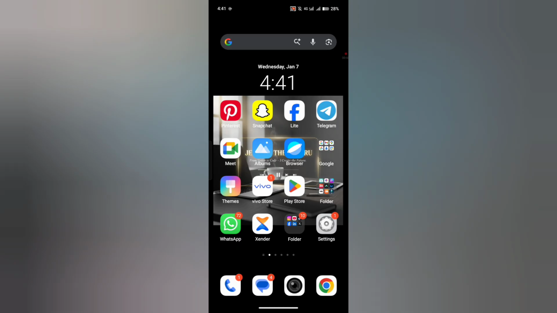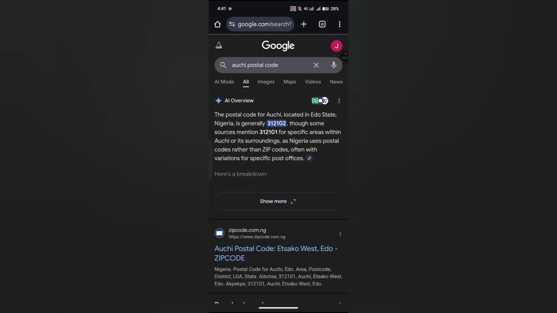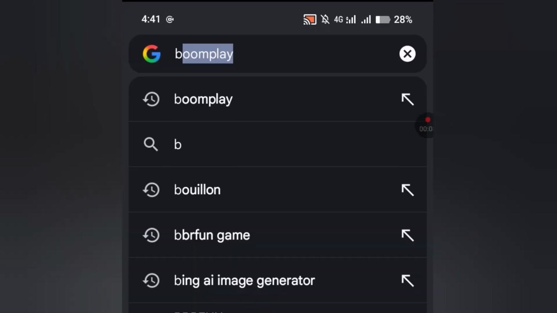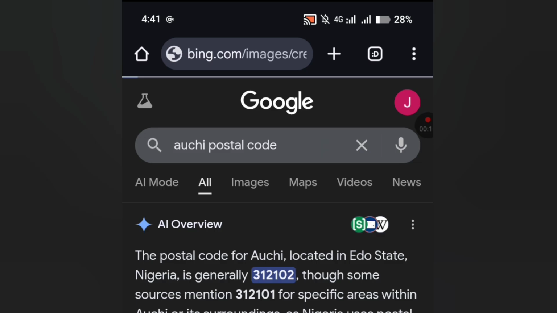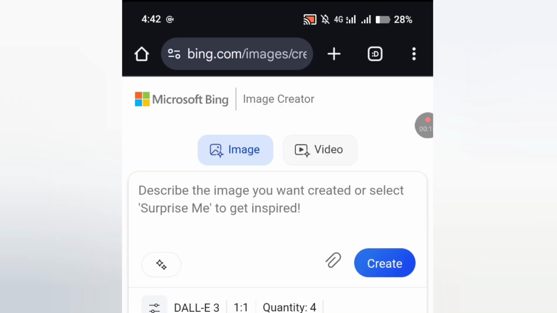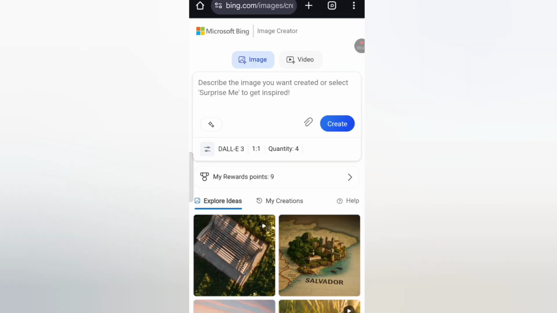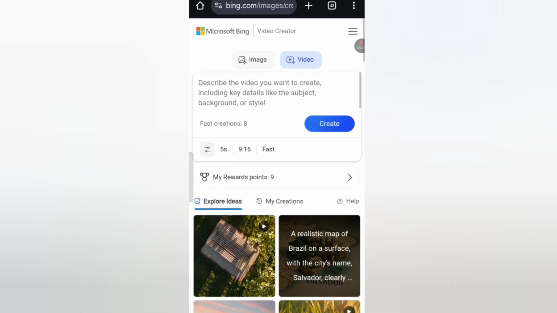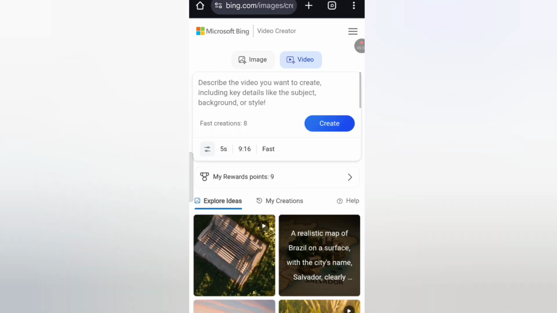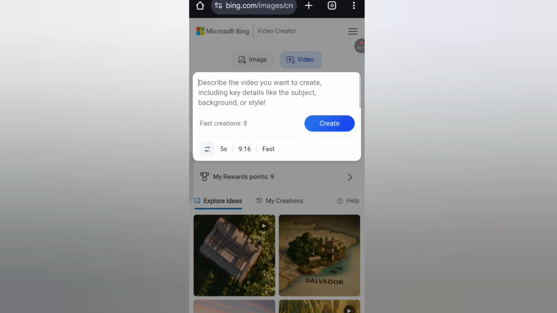If you go to your browser like this, you are going to search Bling AI. Okay, this AI is best known for generating images, but as time goes on, they added the video feature. So this is what it looks like. You can just describe the video you want to create here.